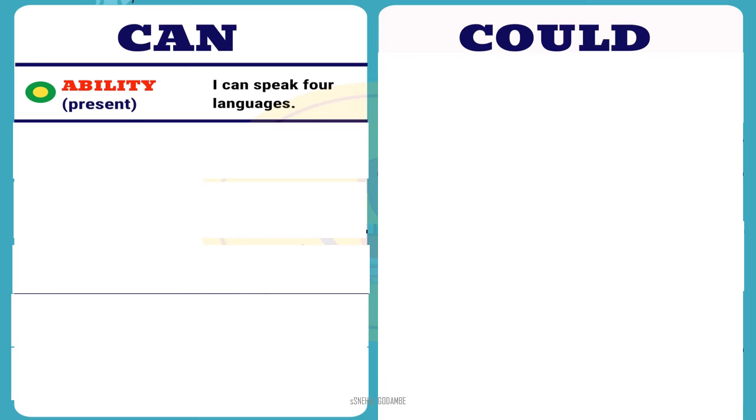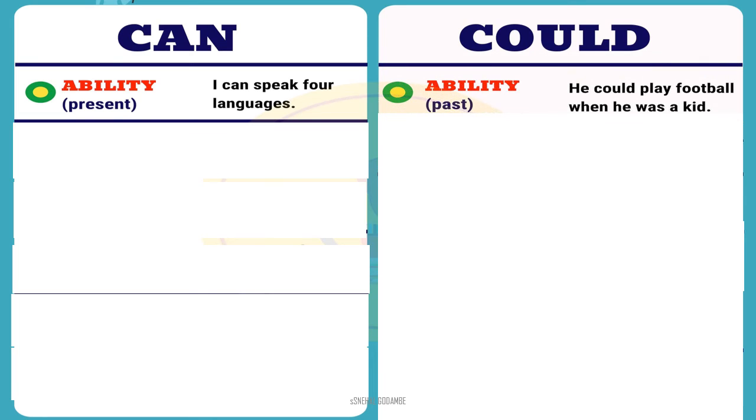And how is could used in the sentence? He could play football when he was a kid. It is in past tense. Notice the tense when can and could are used. Can shows ability, what you can do presently: I can speak 4 languages. And he could play football when he was a kid. So we are talking about his childhood days. That is in past tense. Next sentence.